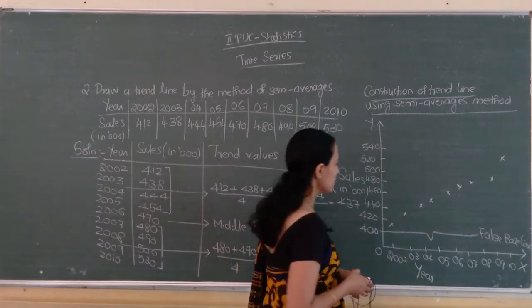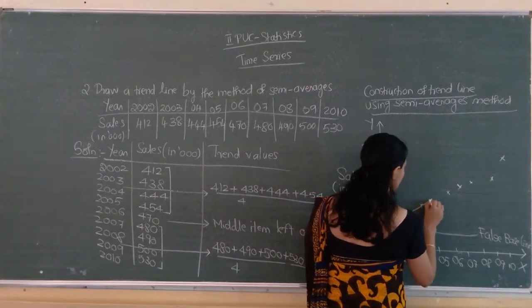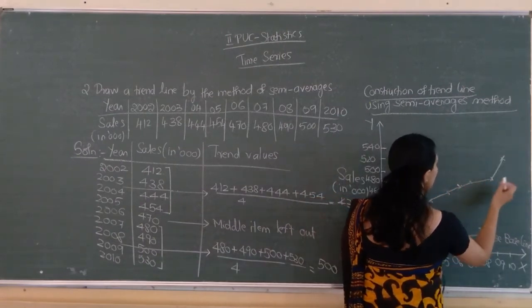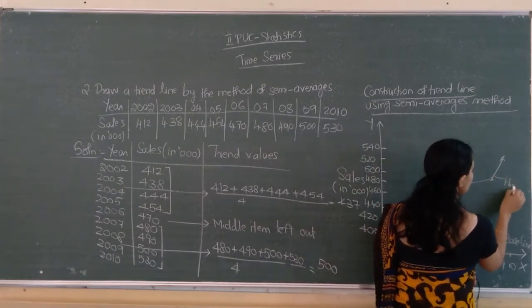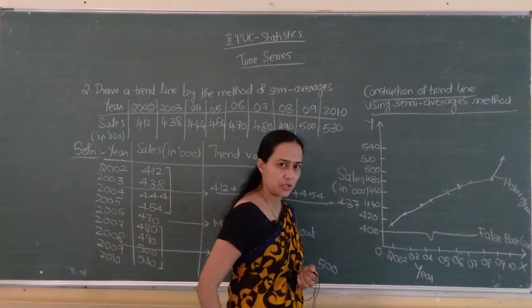Next, combine these using a straight line, using a scale. Okay, this is a histogram.